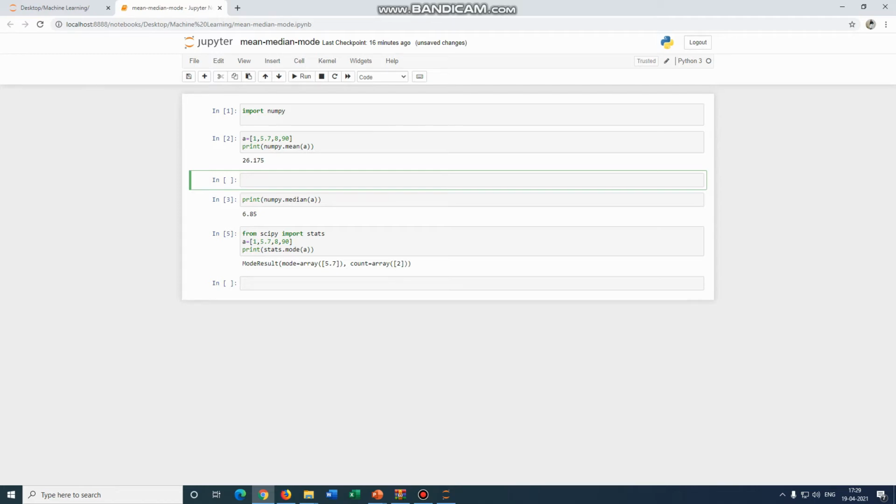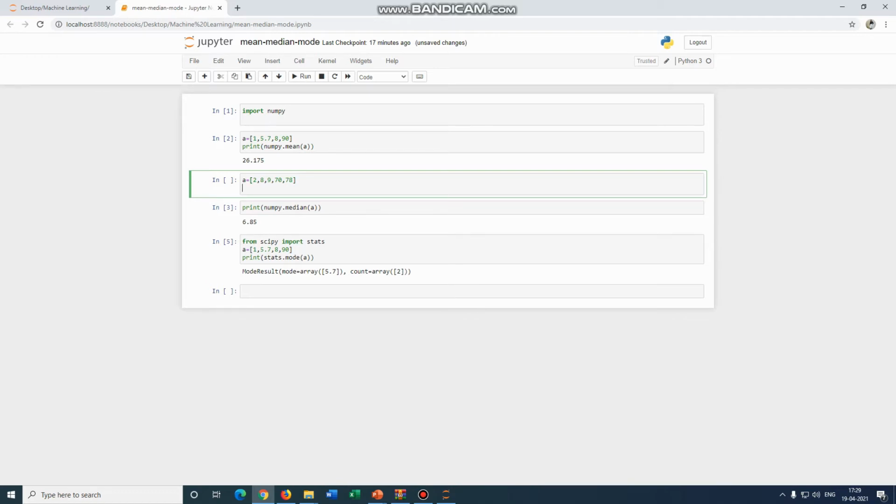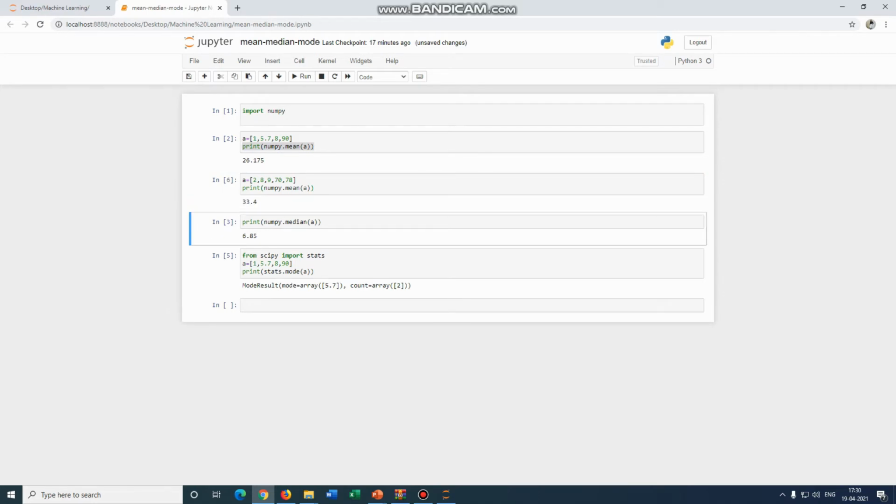which we can also calculate by first adding all these numbers and then dividing that sum by 4. If we take different numbers, it will give different results. Let me show you. So the result has been changed with a different list.